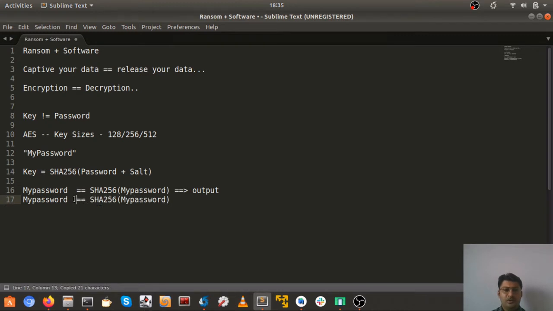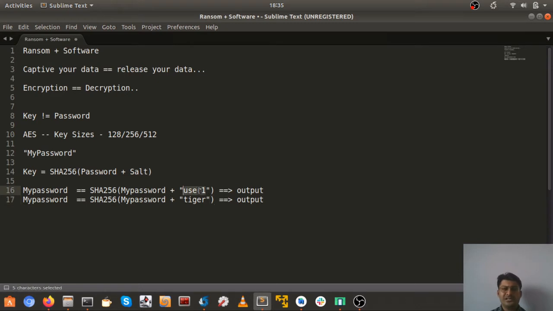So the problem here is, you got it right, same passwords will get the same output. Imagine two random persons having the same password will get the same output as their key. In order to solve this problem, like dictionary attacks and similar ones, salt was introduced, and salt could be anything. Say for example here my password plus random salt, user 1 is random salt, and in the other case we have say tiger as salt.